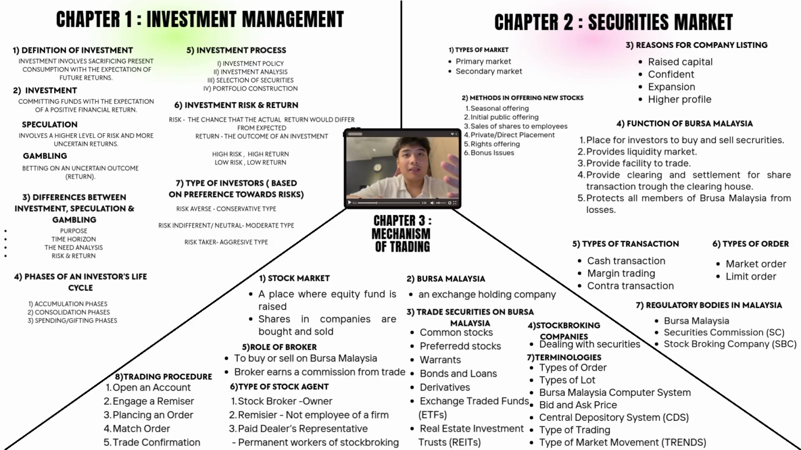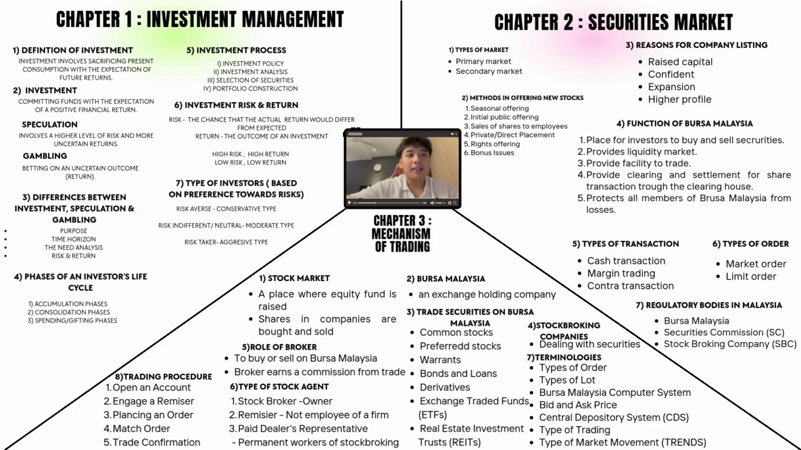And the fourth method is rights issue. Rights issue is where existing shareholders get the right to buy new shares cheaper. And then the fifth method is bonus issue, free shares given to shareholders. And the last method is seasoned offering, additional shares issued by an already listed company.